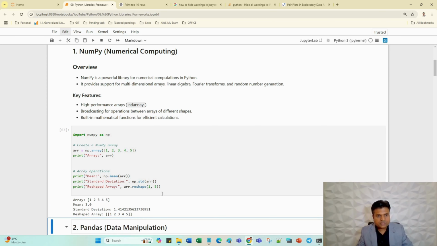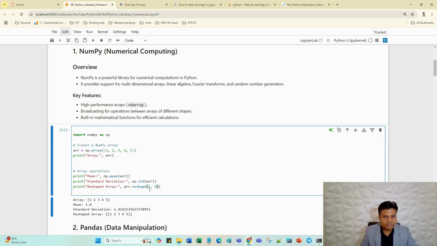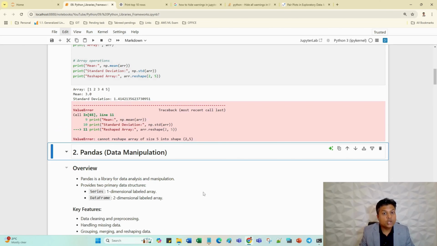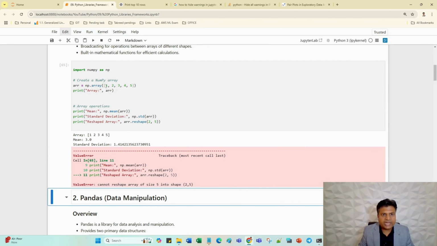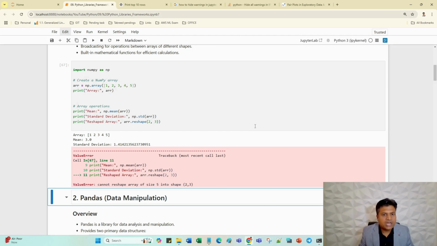Here is the array, which I already showed you. The mean of these values is 3, the standard deviation is 1.41, whatever number it is, and for reshape, basically here we are reshaping to 1 comma 5. Let me do one thing, I will make it 2 comma 5. Will it work? No, because this particular array has only 5 values, but I'm passing 2 comma 5, that's why it will not work. Let me change it to 3. Will it work? Answer is no. So we cannot reshape this one.